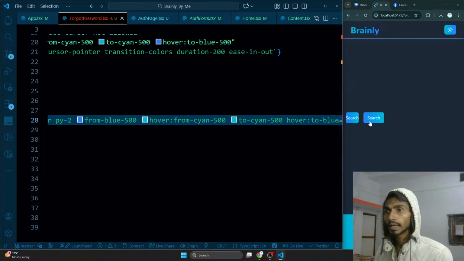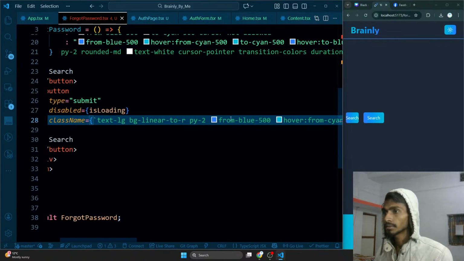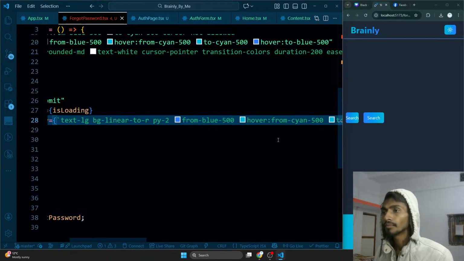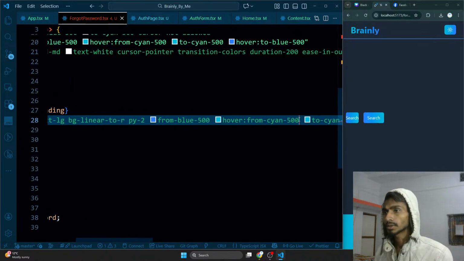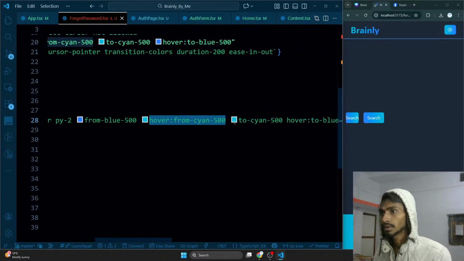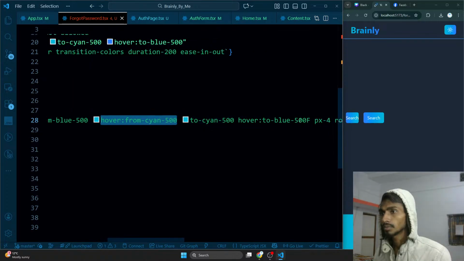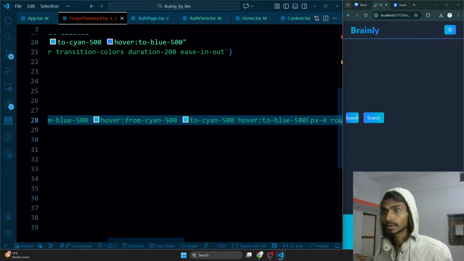And this is how it looks like. So from text BG linear, from blue to 500, hover. Whenever I hover over it, I just don't want anything, or 500 to cyan 500, hover over it to blue 500. Get rid of this. This is how it looks like.